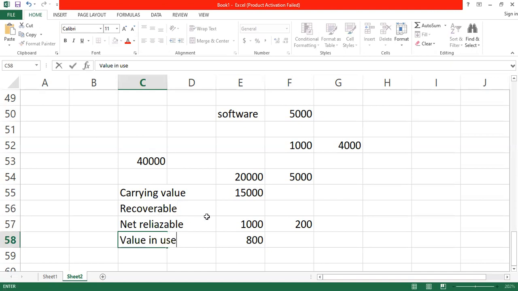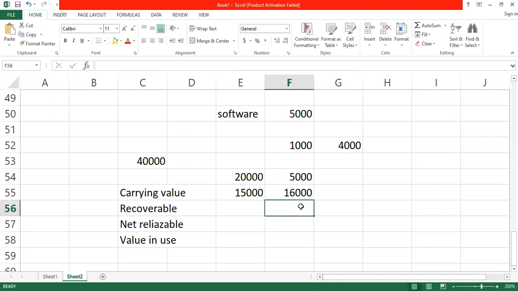If you are talking about the recoverable amounts, someone is saying that if I want to buy the car, I'll buy it for 15,000 cedis. But someone told you that if you continue using the car, you are going to get 16,000 in all. Which of these are you going to take? Are you going to sell it for 15,000 or continue using it and enjoy the benefit of 16,000? You continue using it and enjoy the benefit of 16,000, isn't it? And in this case, the asset will impair by 4,000. Original value is 20,000. If you continue using it, 16,000. So the asset will impair by 4,000.